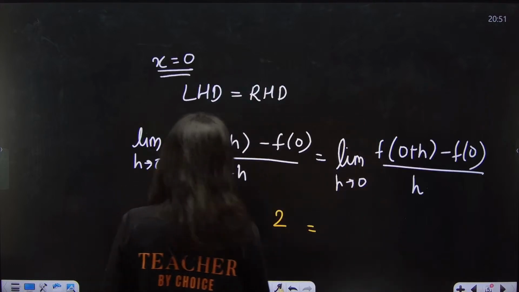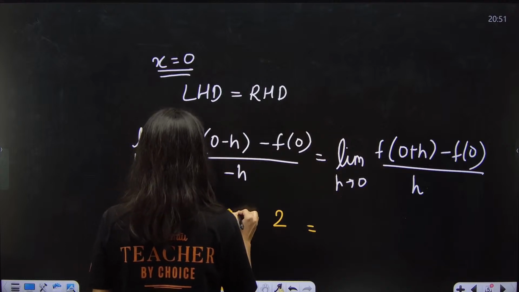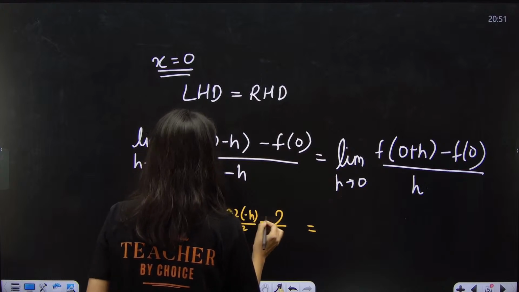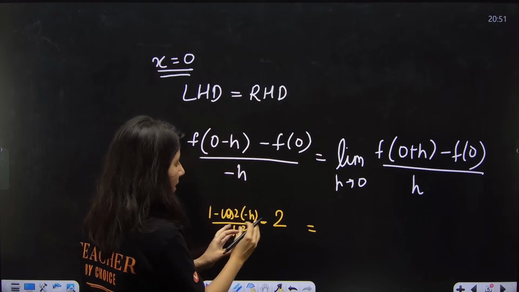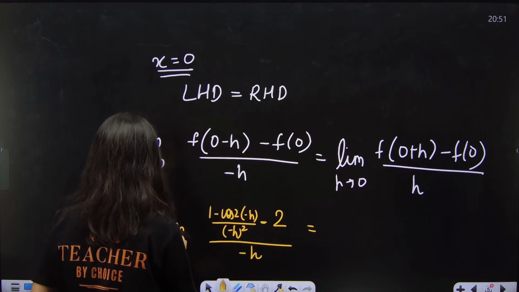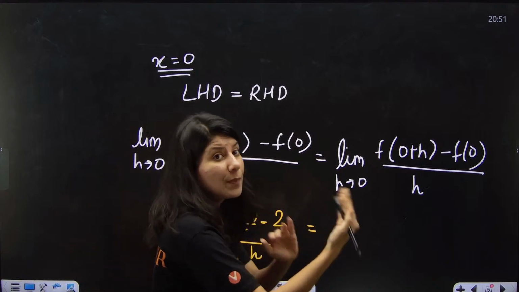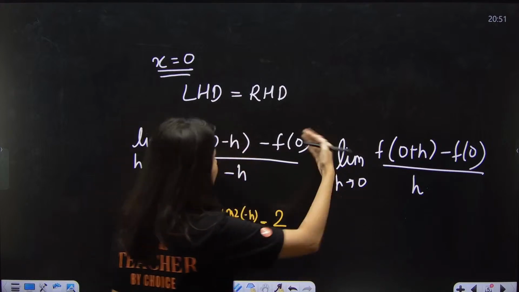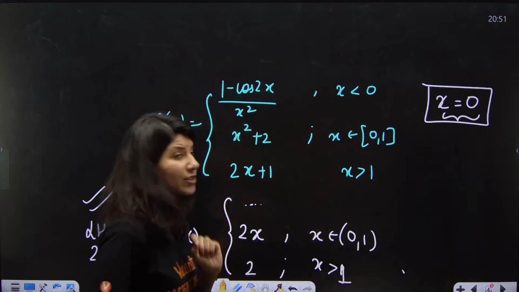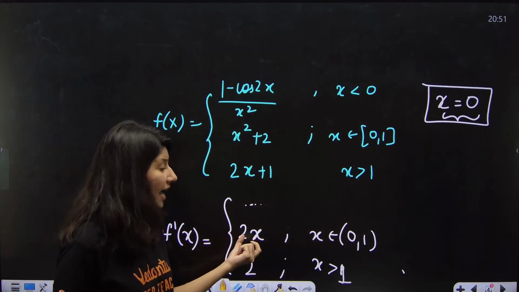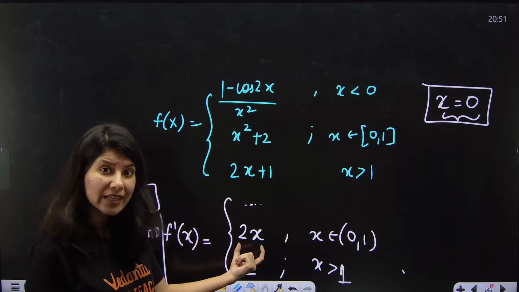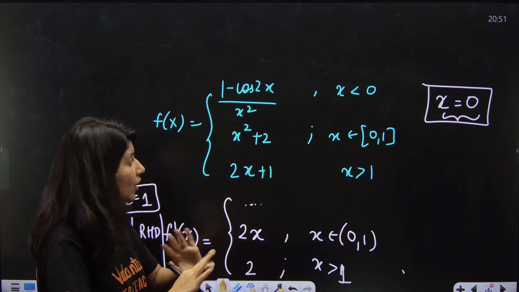So 1 minus cos of 2 times minus h upon minus h whole square. So this is f of 0 minus h, and the denominator is minus h, with limit h tends to 0. And f of 0 plus h is the right hand derivative at x equals 0, which we can do by shortcut. At x equals 0 plus, the right hand derivative will be given by this, for x greater than 0.